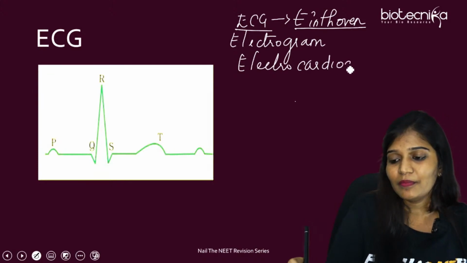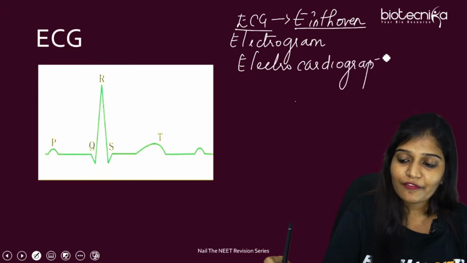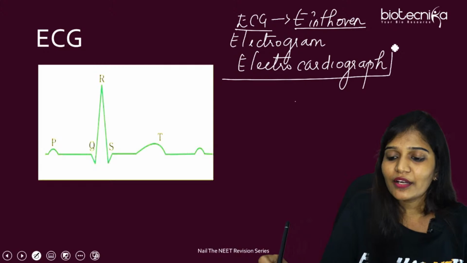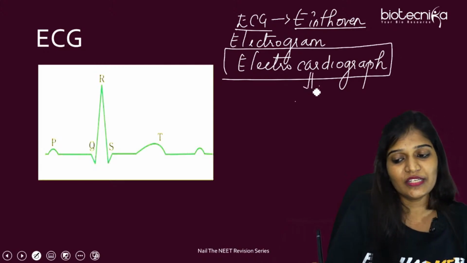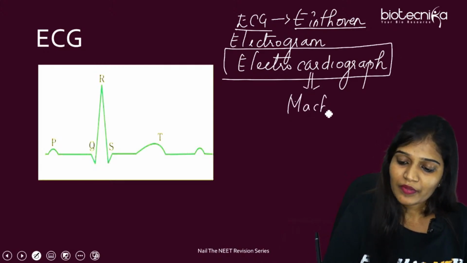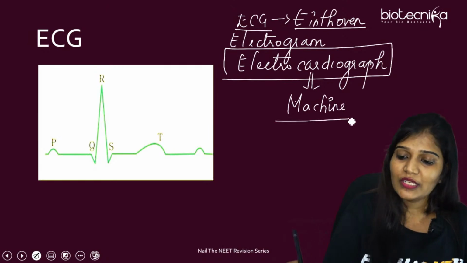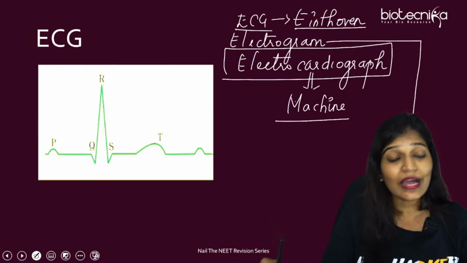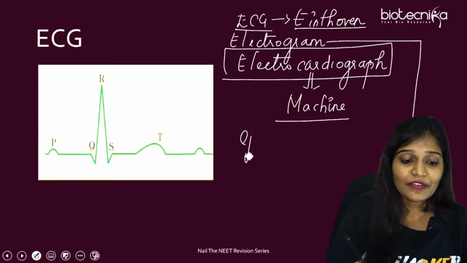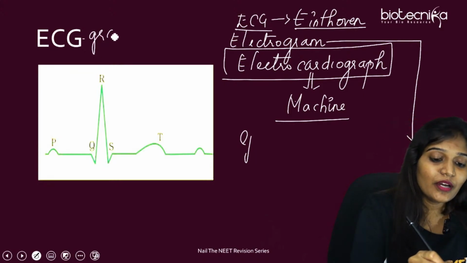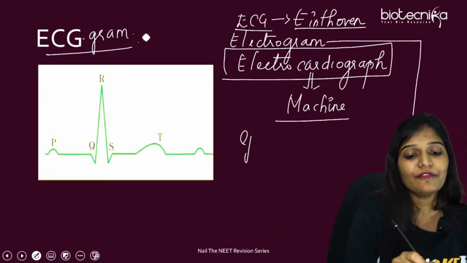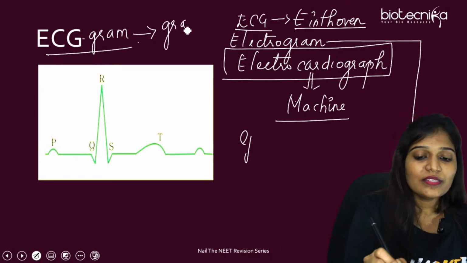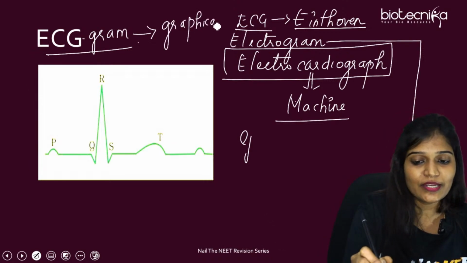Please remember, electrocardiograph is going to be the machine. Electrocardiogram is going to be the graphical representation of how the heart's electrical activity is actually taking place.